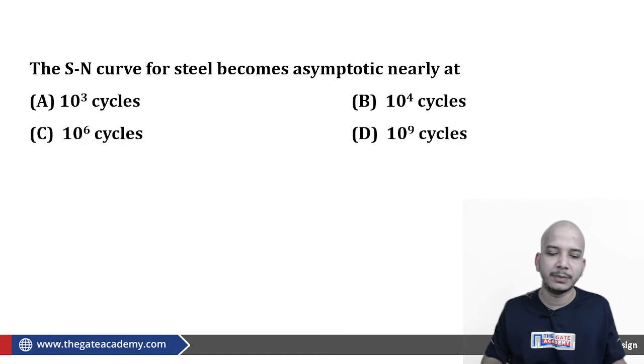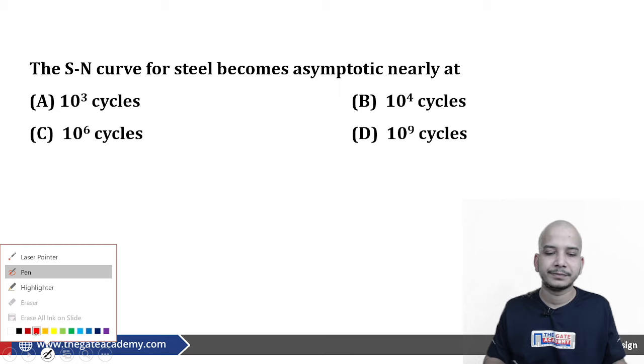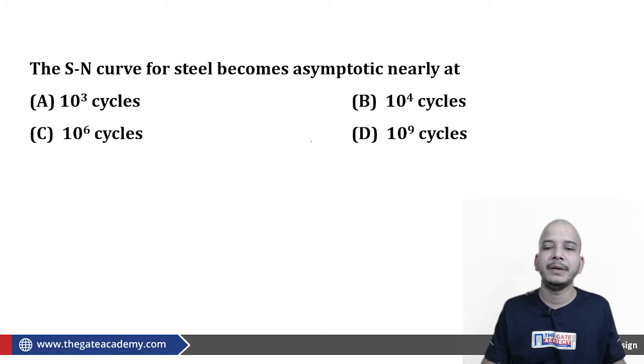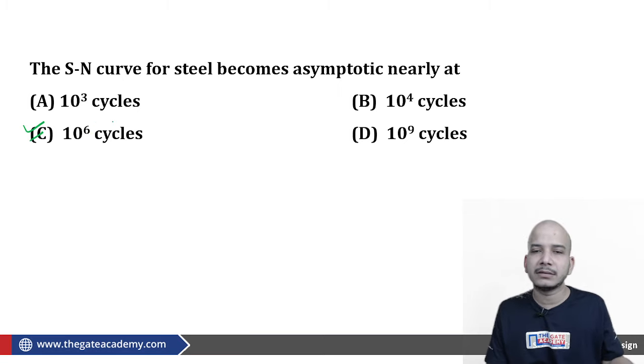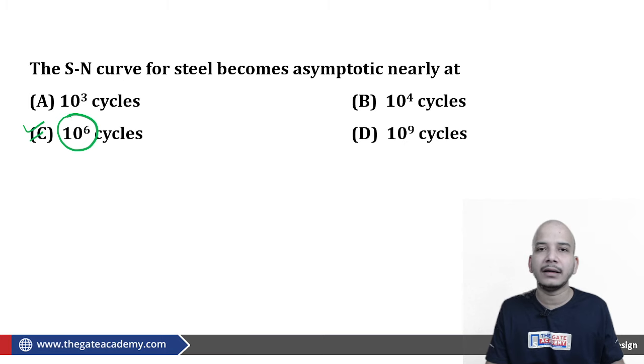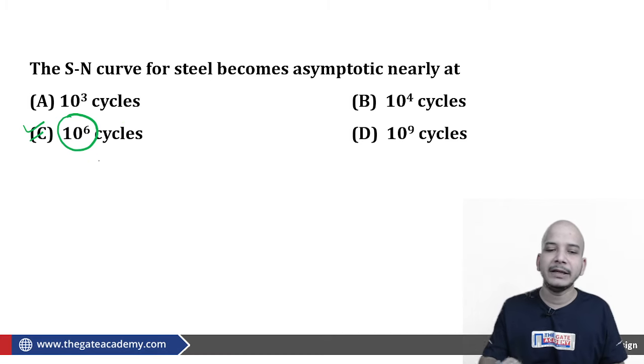let's talk about some problems. In this particular previous year problem, the SN curve for steel becomes asymptotic at 10⁶ cycles, we already know. For aluminum it is not the case; I think it is 10⁹ or 10⁸ cycles. Basically it is not mandatory that every SN curve gets horizontal after 10⁶ cycles. This is the property which was shown by steel.